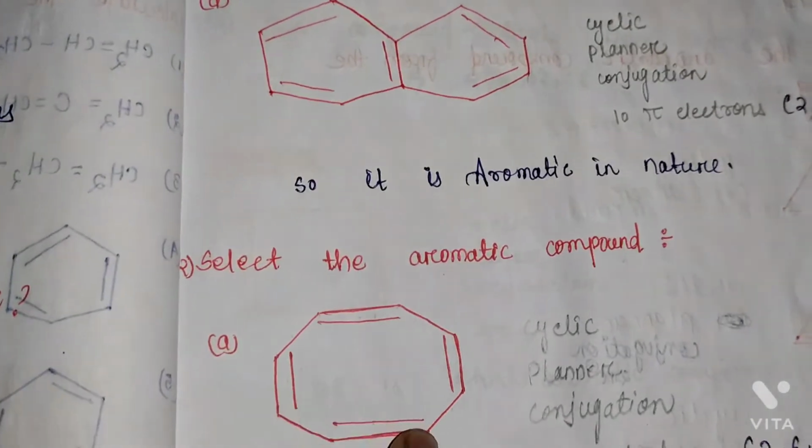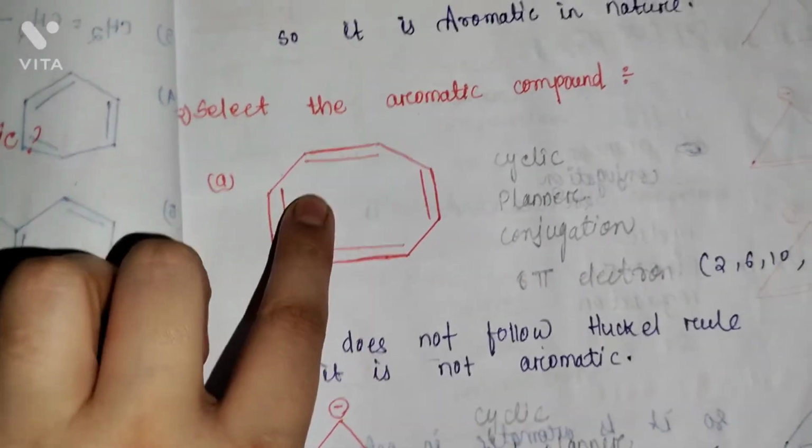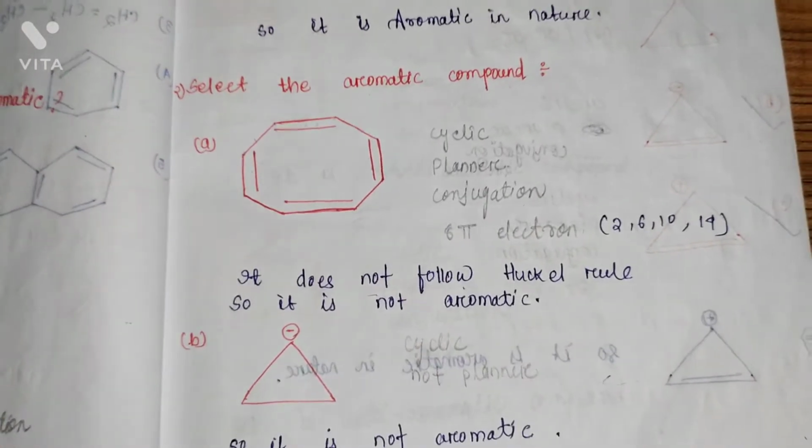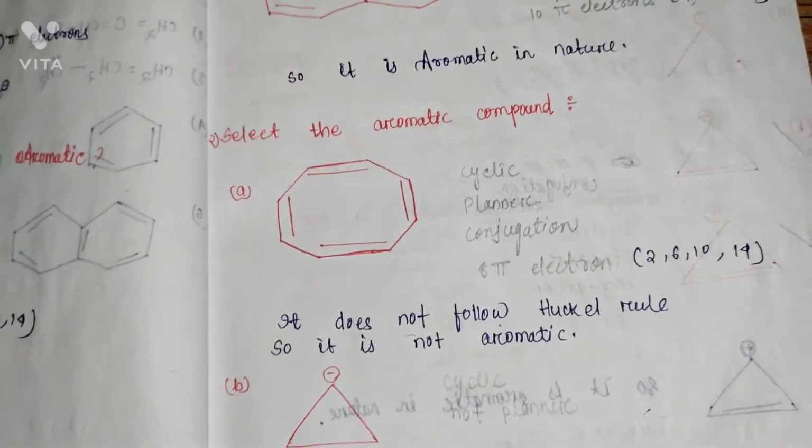Okay. So, this carbon contains a double bond, this carbon contains a double bond, this carbon contains a double bond, this carbon contains a double bond, and so on. All the carbons contain double bonds, so it should follow the planarity also. The third, does it maintain the conjugation or not?